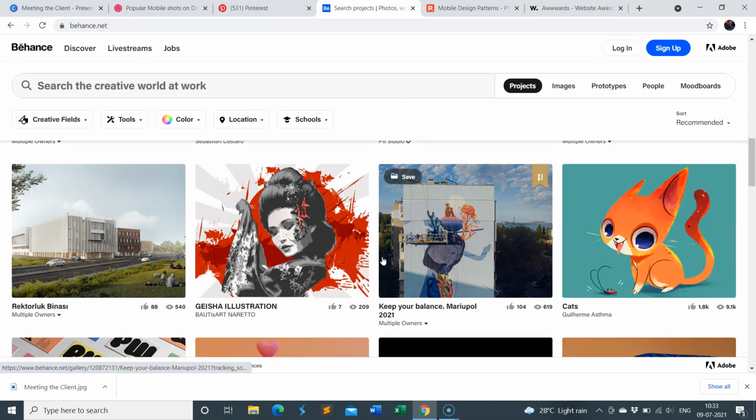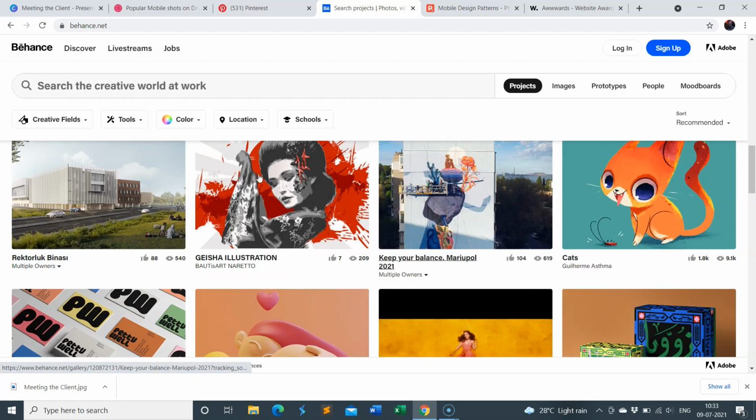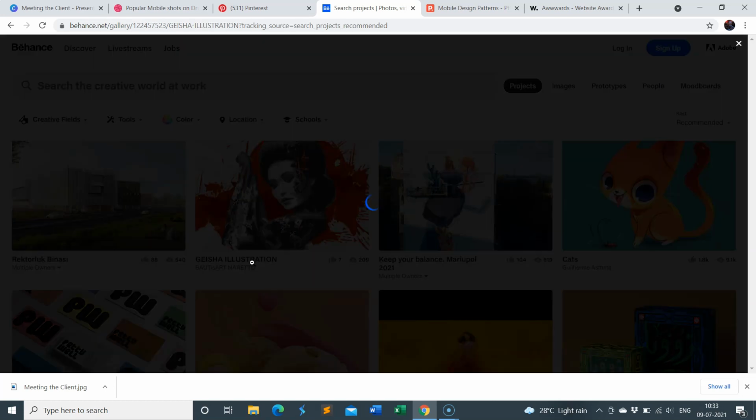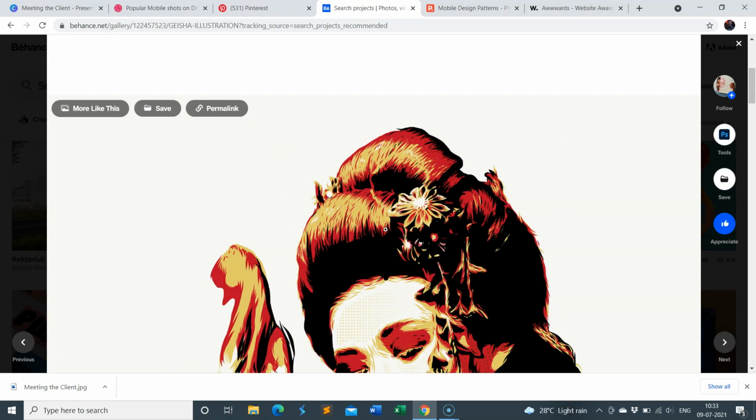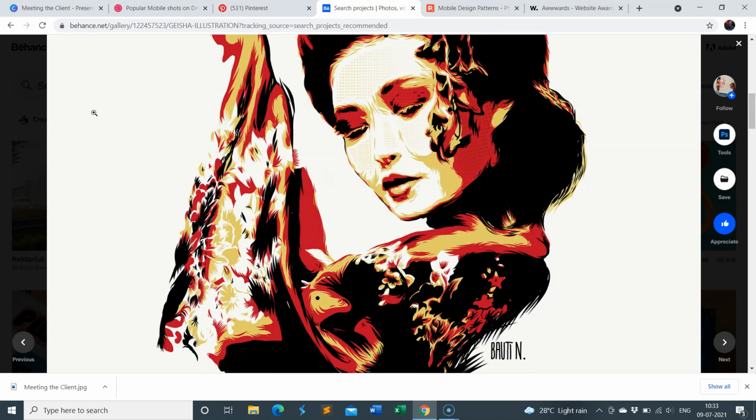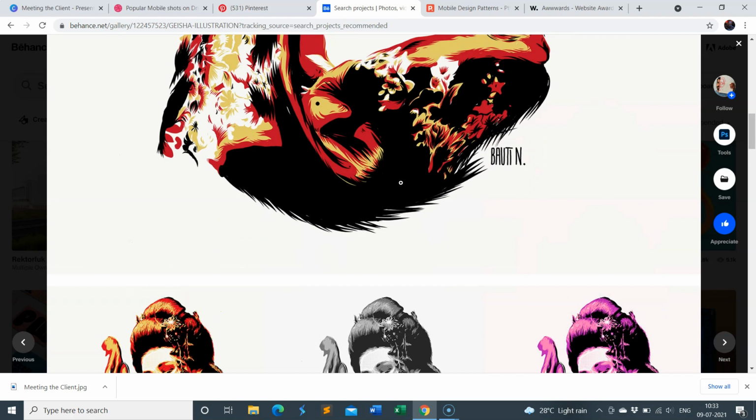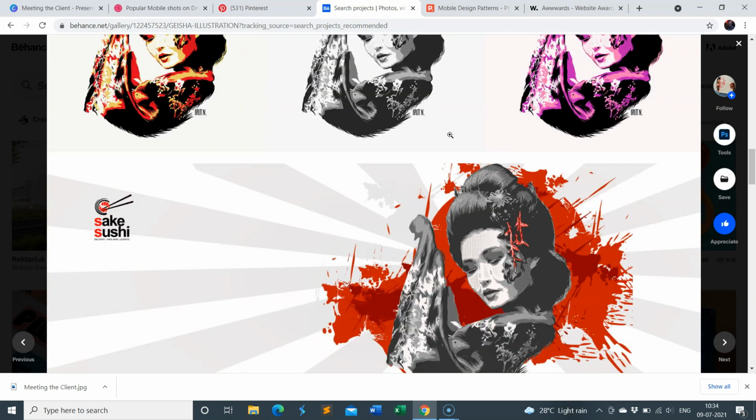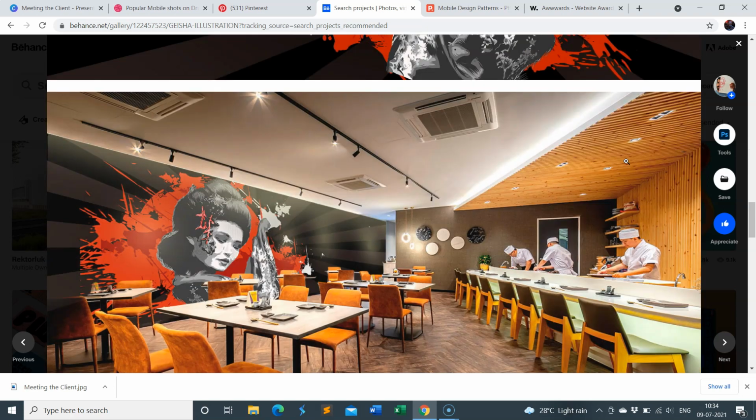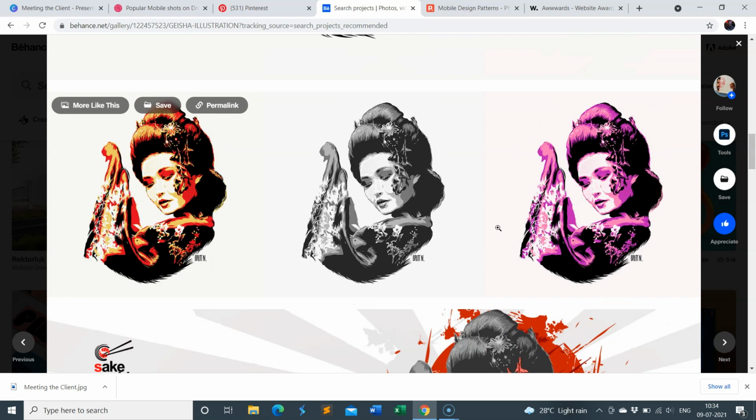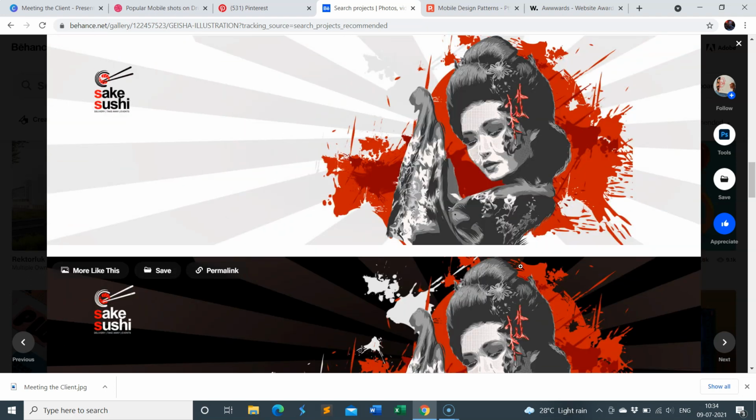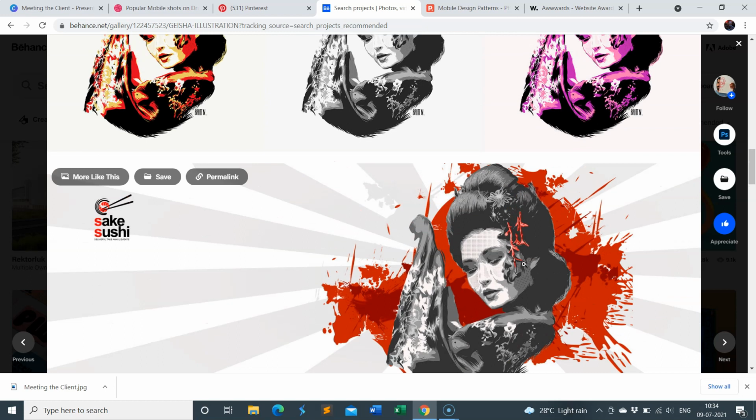Let's say I like this illustration, I can just click on it and you can see how this design is going to turn out. You can save this. You can also view more designs similar to this, right? And also what you get here is the design in different color combinations, and that is pretty cool, right? And also, and I would say this is very helpful, you can actually see how this design is going to look on various platforms or on various objects.